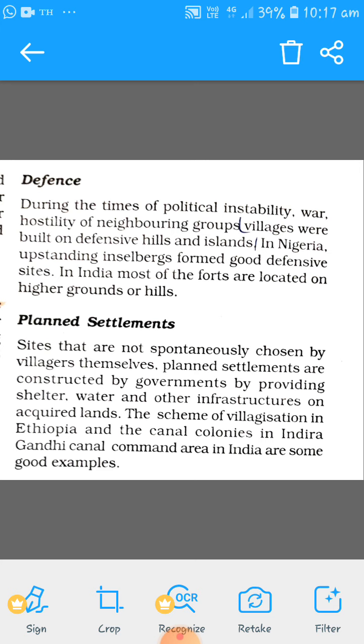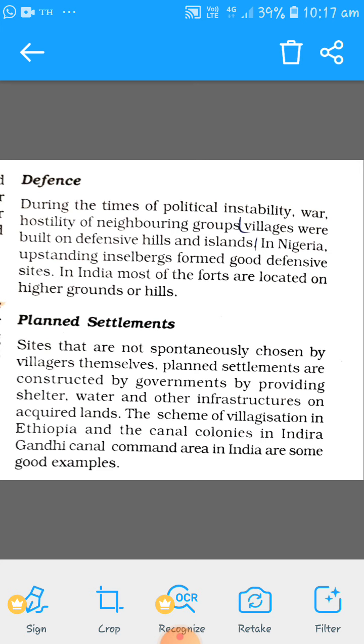The scheme of villagization in Ethiopia and the canal colonies in the Indira Gandhi Canal Command area in India are some good examples. Suppose the government wants a place, any village, for some purpose.